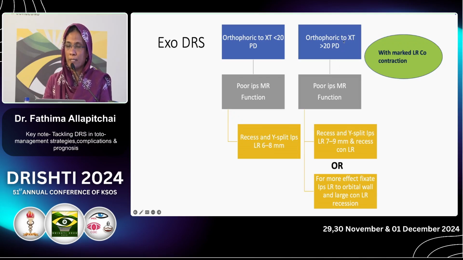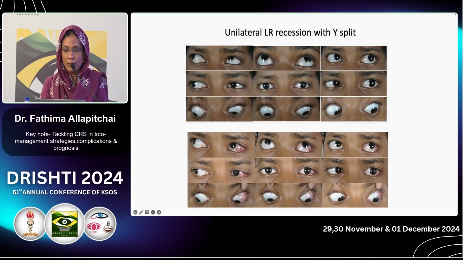If the exotropia is more than 20 prism diopter, we can go for bilateral lateral rectus recession with Y-split of the Duane's eye. Otherwise, even here we can go for periosteal fixation and vertical muscle transposition to improve abduction. This is a patient of exotropia where unilateral lateral rectus recession as well as Y-split was done, and the patient maintained a good alignment.